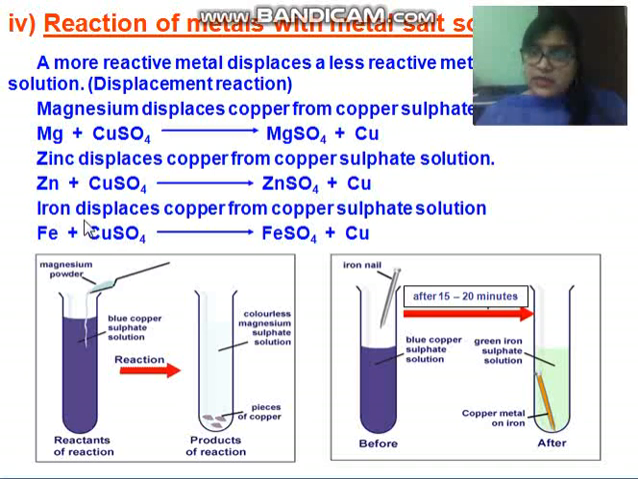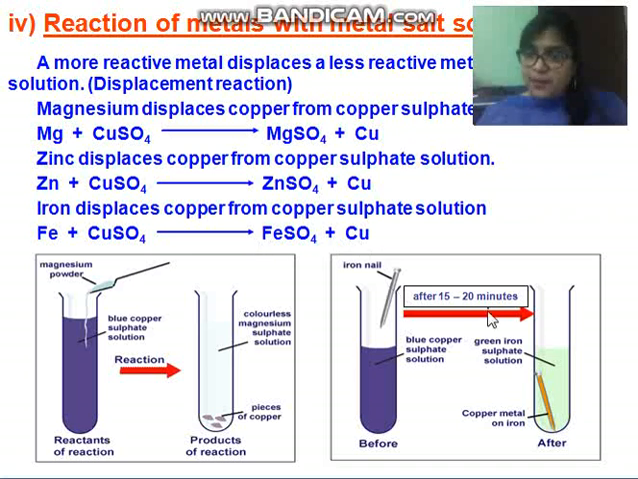Now see the third reaction, where iron displaces copper from copper sulfate solution. Here you can see iron, when treated with the blue colored solution of copper sulfate, forms ferrous sulfate. Do you know the color of ferrous sulfate? It is green, plus copper solid.